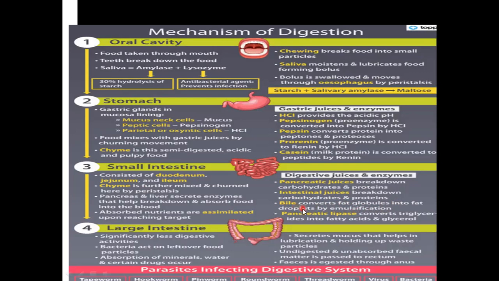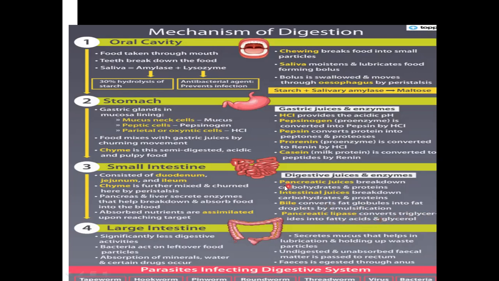In the last class I have explained. Okay, bile emulsifies the fat, then only fat can be digested by the lipases. Okay. Now pancreatic lipase converts triglycerides into fatty acids and glycerol. Triglycerides means the intermediate compounds of the fats are triglycerides chemically. So it's converted into fatty acids and glycerol.